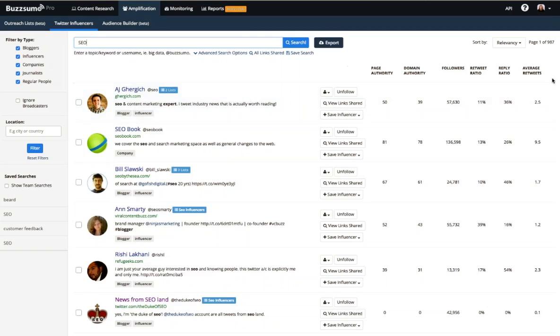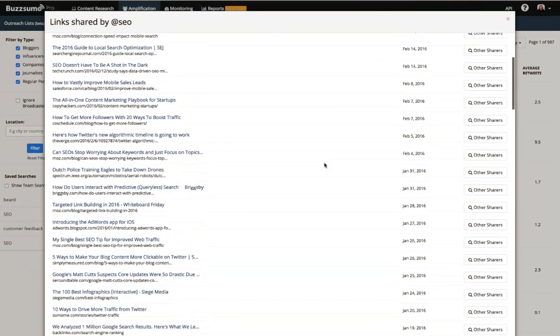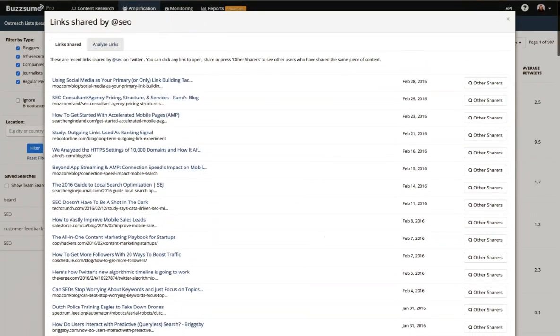But we give you lots of different metrics that you can work with here to hopefully craft outreach lists that work best for your topic. You can also get a feel for the types of content that people like to share. If you click on View Link Shared, we'll pull together a list for you of all the links that have been shared by this Twitter account.